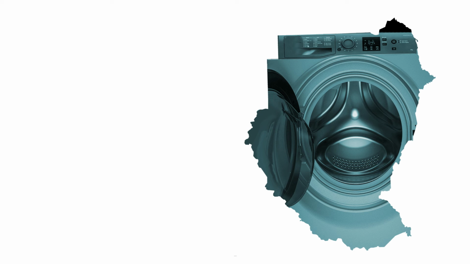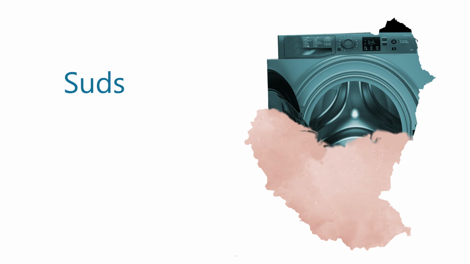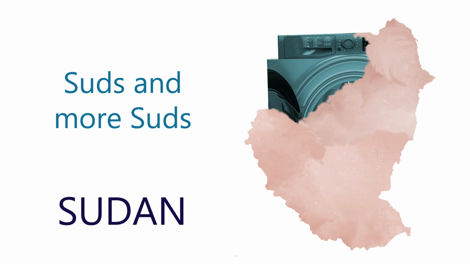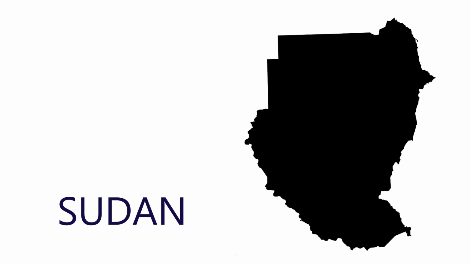Now here I see some very straight lines in the top left, and then some more rounded shapes on the other sides. So I'm going to imagine a washing machine, and somebody has put too much washing powder in the machine, resulting in suds and more suds. And that's going to help me remember Sudan. So when I see the straight lines and then all of the suds coming out, Sudan.